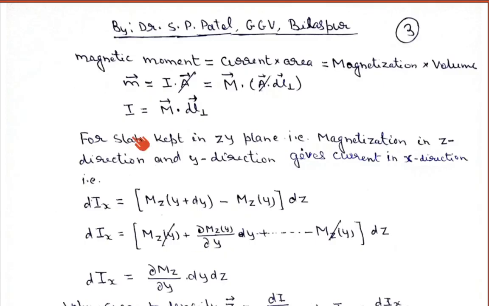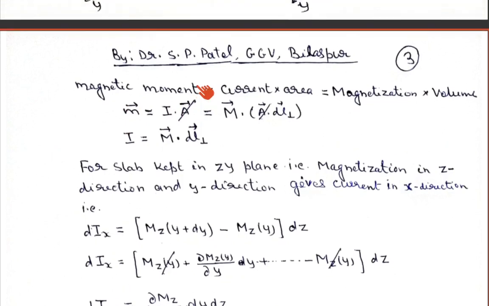As we have seen when I was defining the case of surface current density, we know that the magnetic dipole moment can be defined in two ways: current into area, that is I into A, where area is a vector, and in terms of magnetization, magnetization into volume. Volume can be written as the area into the perpendicular width. So I have written here that the magnetic dipole moment m can be written as I into the area vector. This magnetic dipole moment will point along the area vector direction.